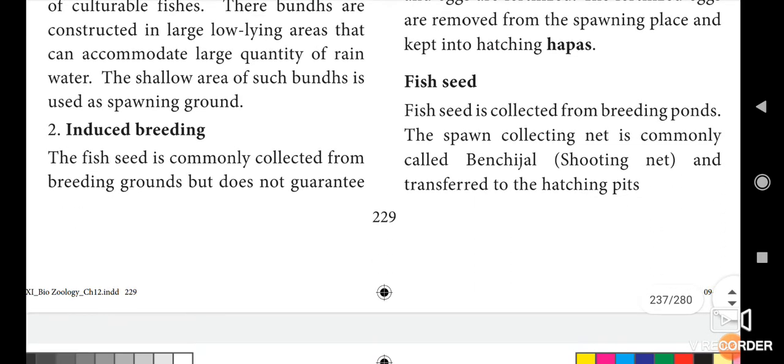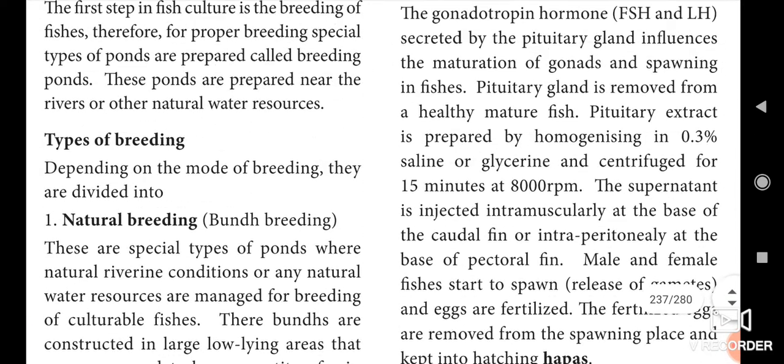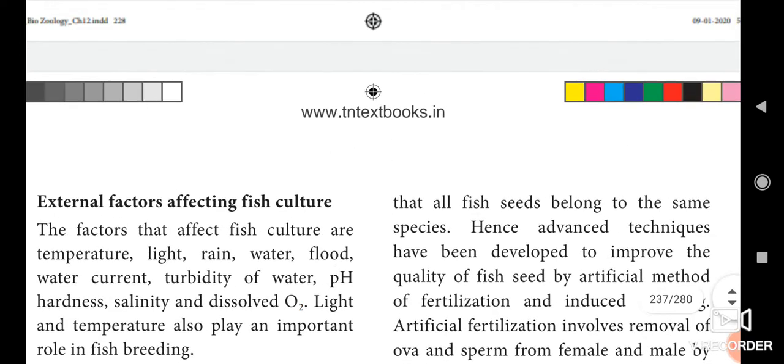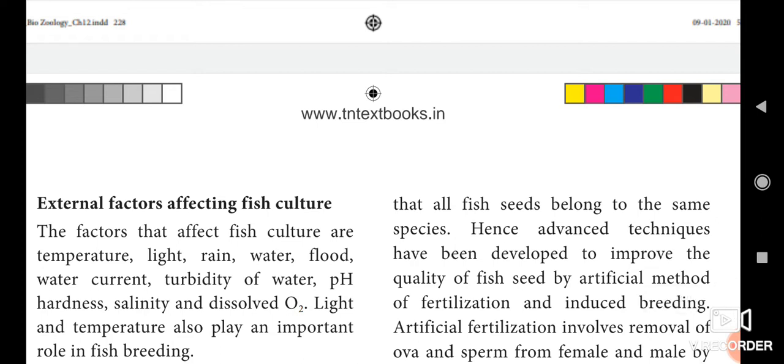Okay. Then next we see about induced breeding. The fish seed is commonly collected from the breeding ground, but that does not guarantee that all fish seeds belong to the same species.